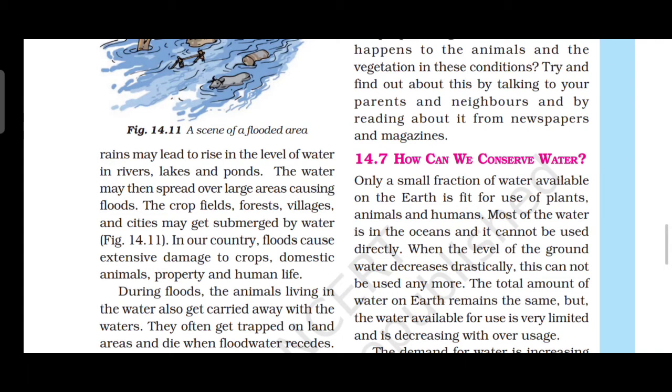In our country, floods cause what? Extensive damage to crops, domestic animals, property and human life also, because of excess of water.